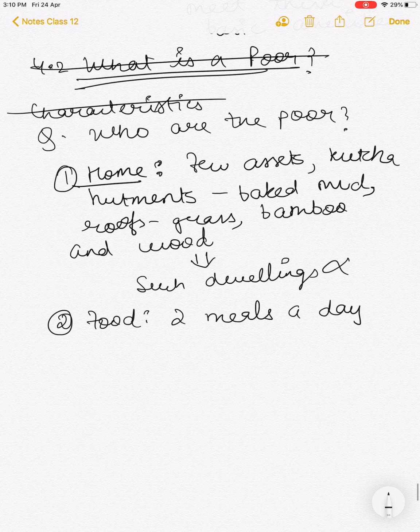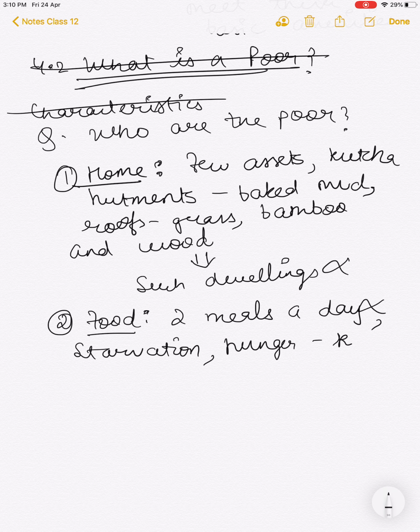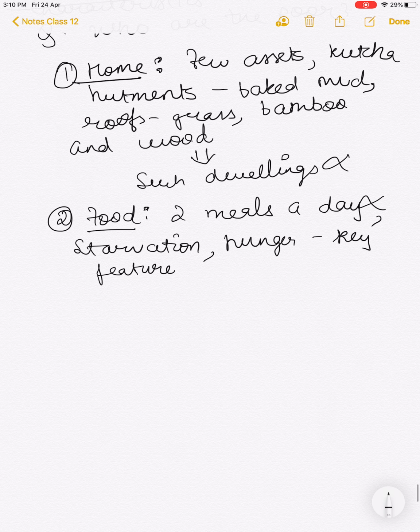So yes, food. The poor cannot even afford to have 2 meals a day, and starvation and hunger are the key features of the poorest households.